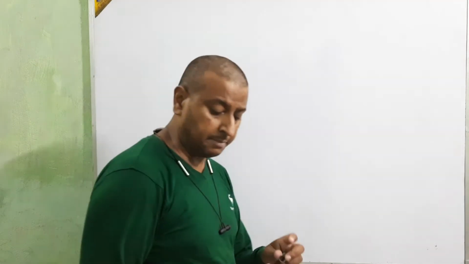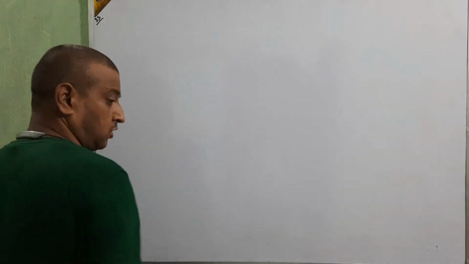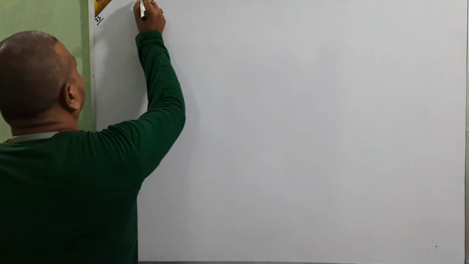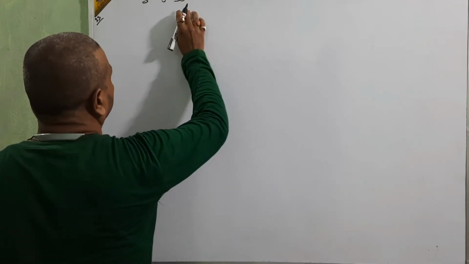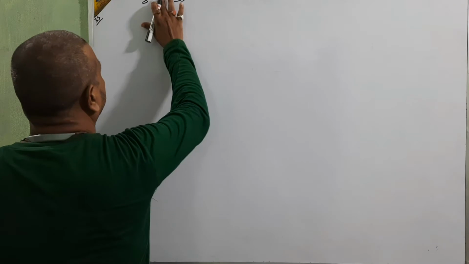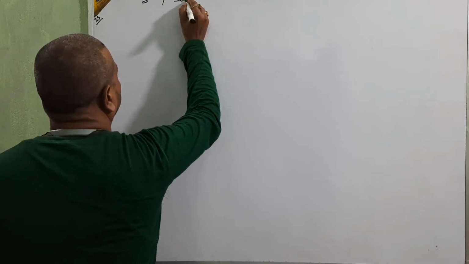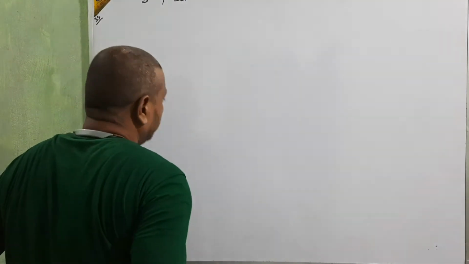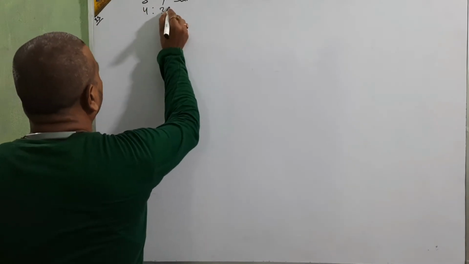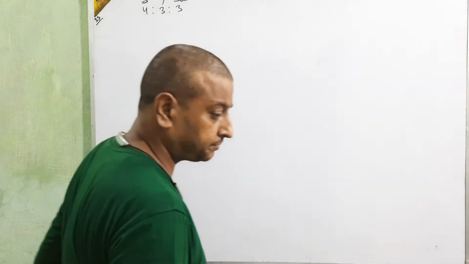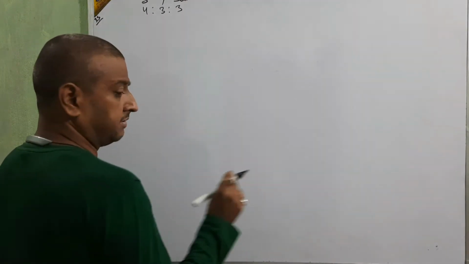Okay beta, now I am going to start with question number 35. Sameer, Yasmin and Saloni were partners in a firm sharing profits and losses in the ratio of 4:3:3. On 31/3/2016, their balance sheet was as follows. Okay, that is given. Next point.